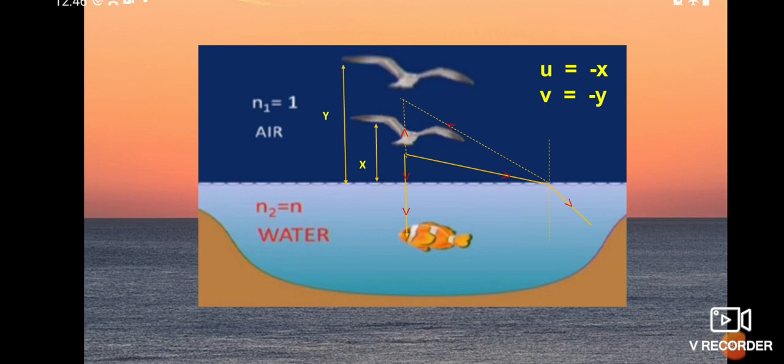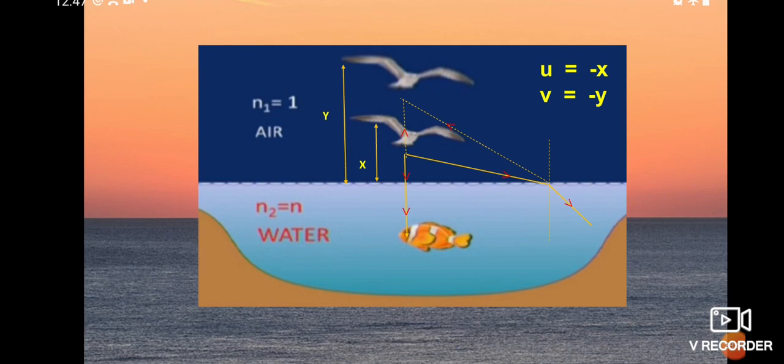Another light ray is taken further away, and if you draw the normal, the refracted ray bends towards the normal. Here I have taken two rays, one which is not going to deviate and another which is bending.